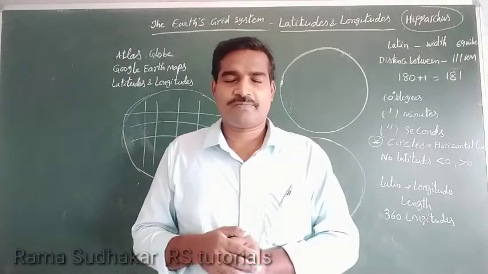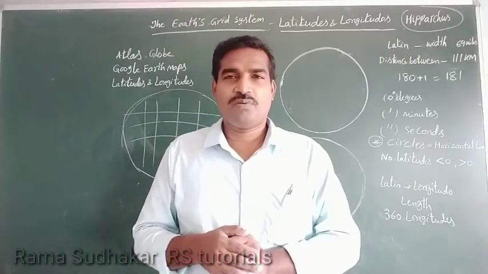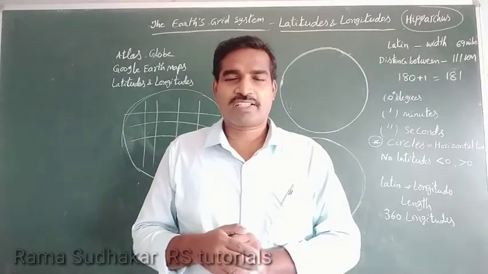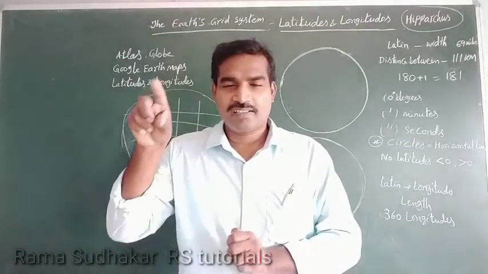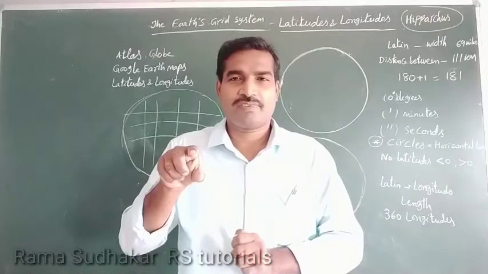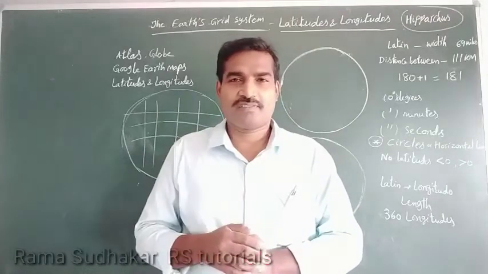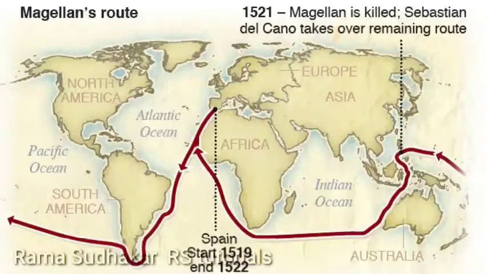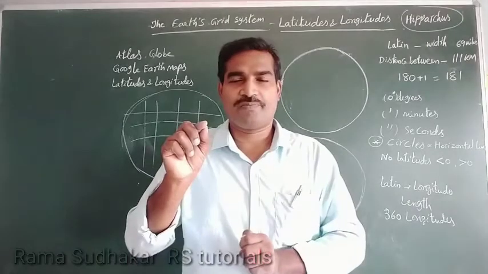And next, who proved with an experiment that Earth is round? Ferdinand Magellan. He traveled for 3 years, from 1519 to 1522.